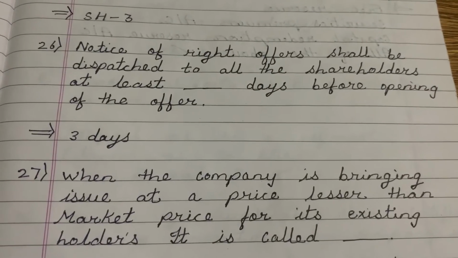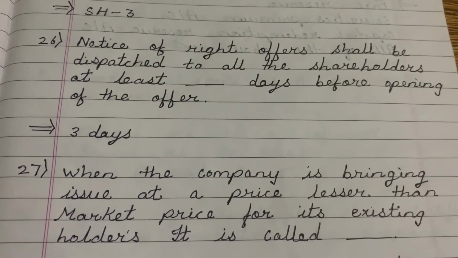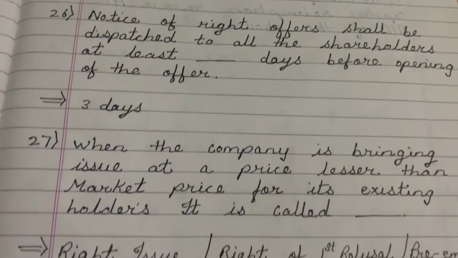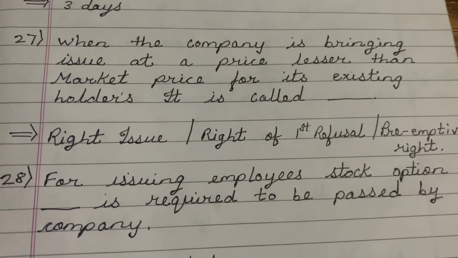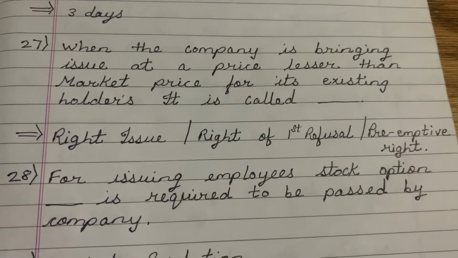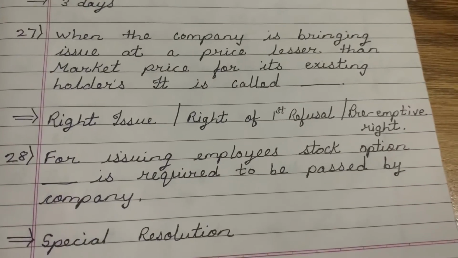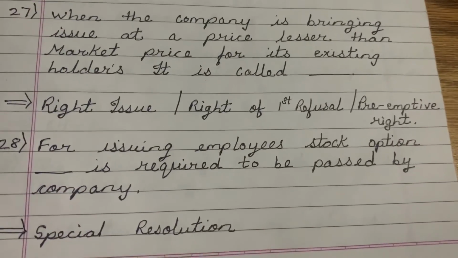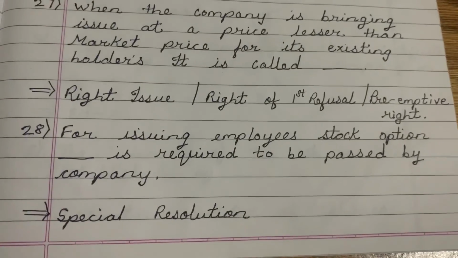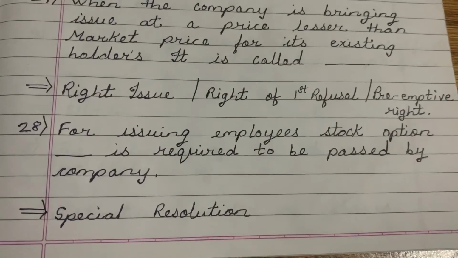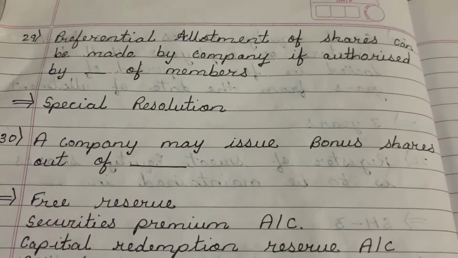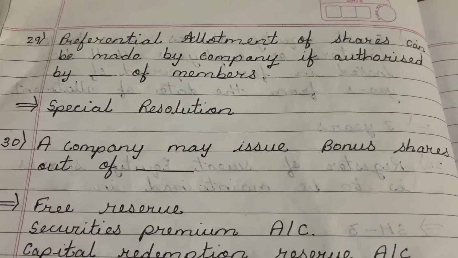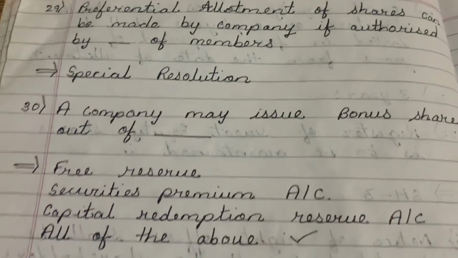Notice of rights offer shall be dispatched to all the shareholders at least dash days before opening of the offer, 3 days. When the company is bringing an issue at a price lesser than market price for its existing holders, it is called rights issue, right of first refusal, preemptive right. For issuing employee stock option, dash is required to be passed by the company, special resolution. Preferential allotment of shares can be made by a company if authorized by dash of members, special resolution.